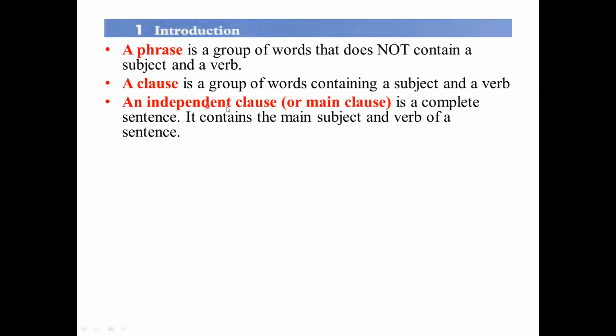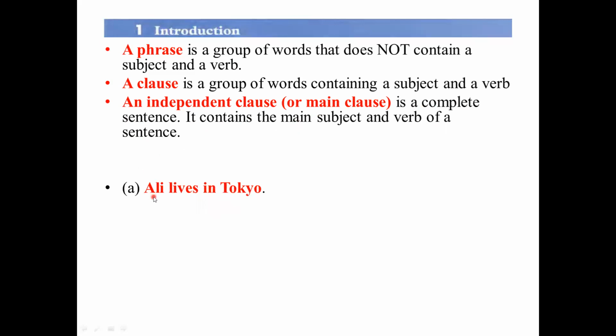We can say an independent clause or main clause is a complete sentence. It contains the main subject and verb of a sentence.